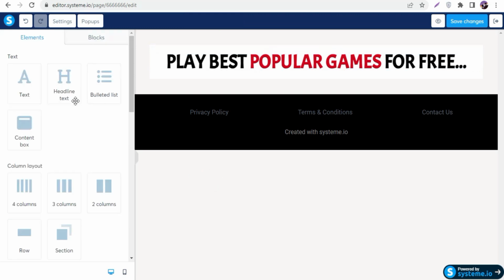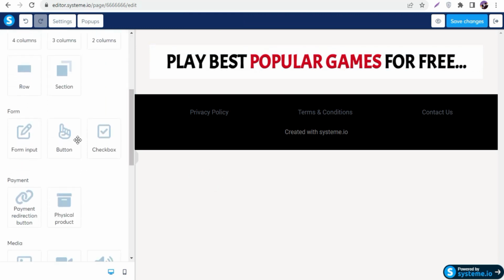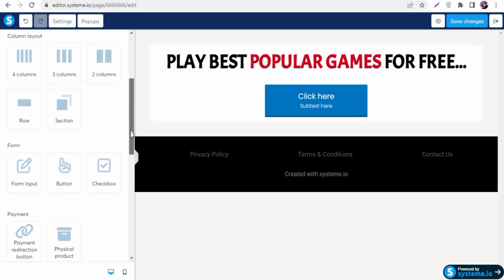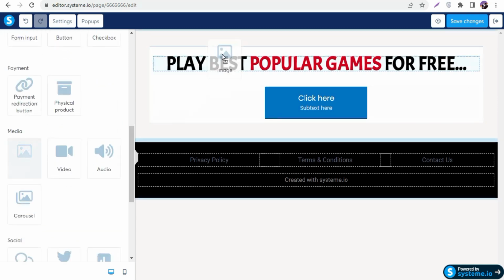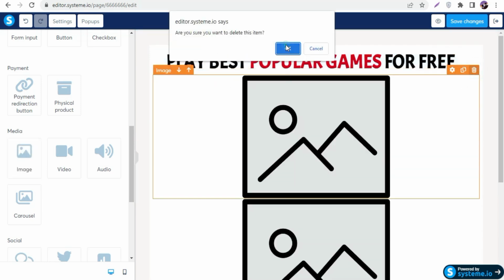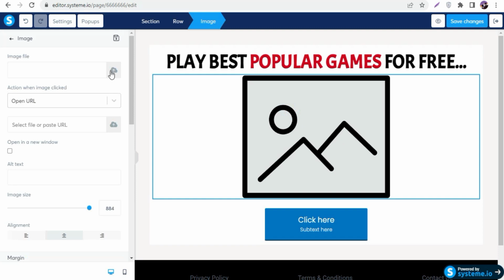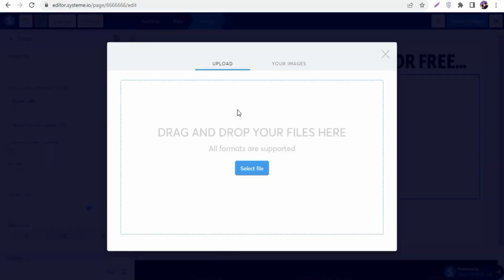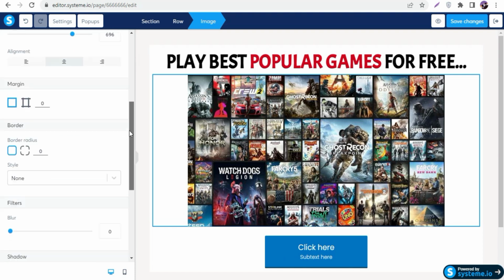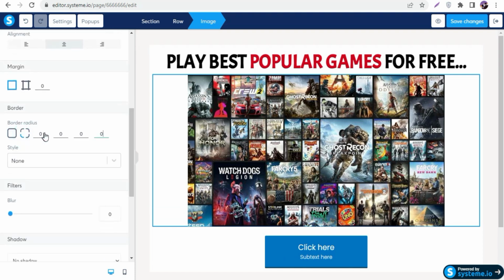Now I'm gonna scroll down, and you can see the button. I'm gonna also add a button, and scroll a little bit down, and you can see image. I'm gonna also drag and drop that image here. There are two images, so I'm gonna delete one. I'm gonna click this and upload an image from my PC. You can see I uploaded this image, and I literally downloaded this image from Google. You can easily download this kind of image from Google. Scroll down, and we're gonna adjust this image.